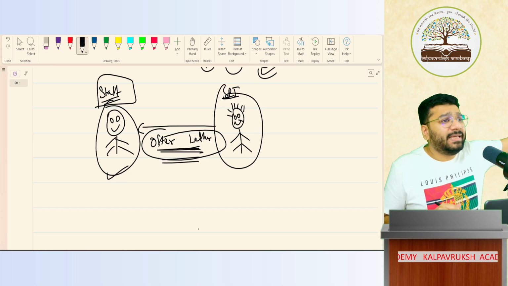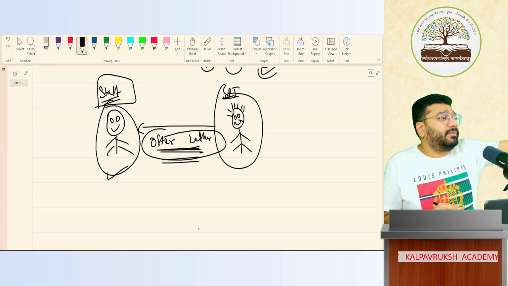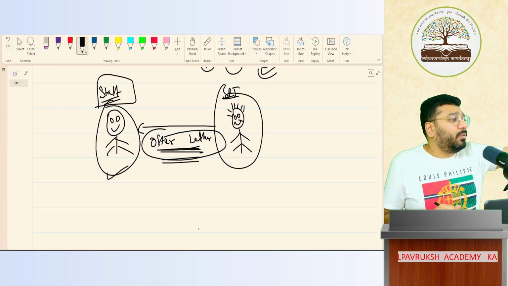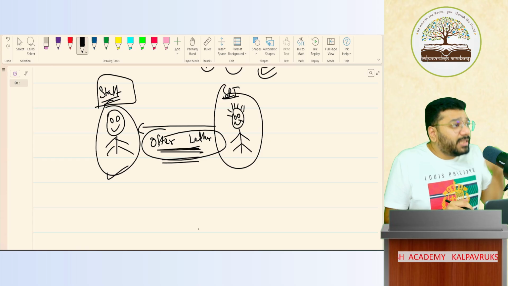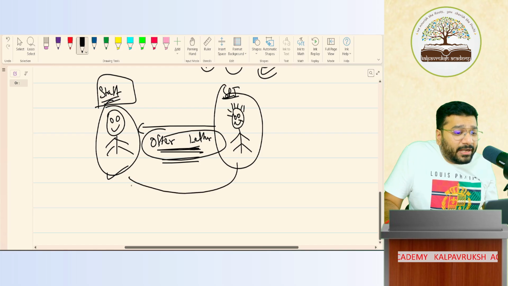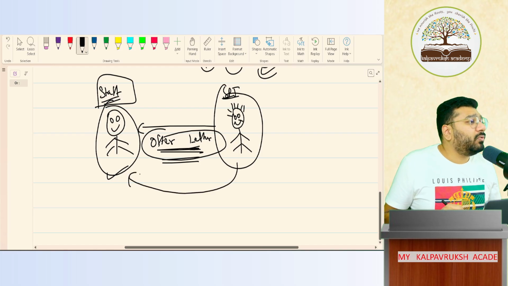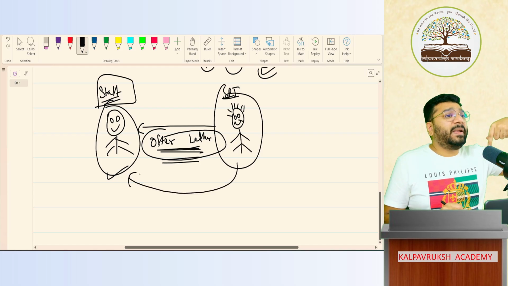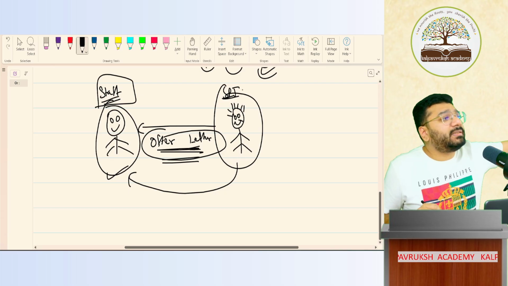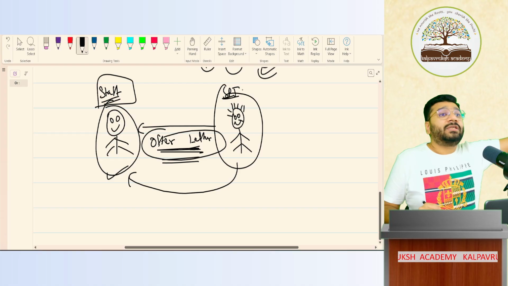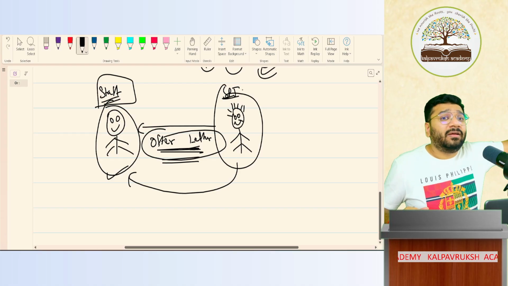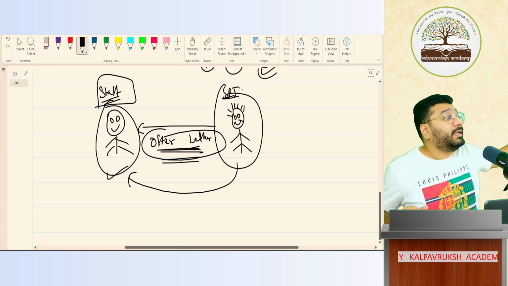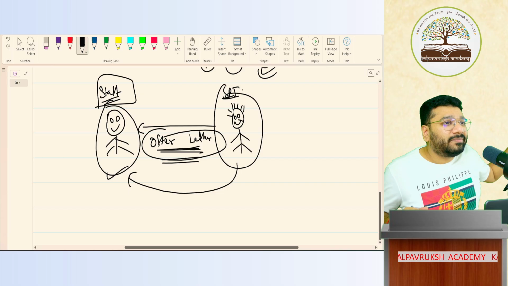Tell me, is this a transaction or not? I'm giving an offer letter. Offer letter is what? Exchange or transfer. The letter is getting transferred from my hand to the staff's hand. Yes or no? In that, this has been done by one party to another party. So this is a transaction. People can debate like this, you can debate that this is not a transaction. I'm not talking about all that, whether genuinely this is a transaction or not, whether it seems like a transaction or not.